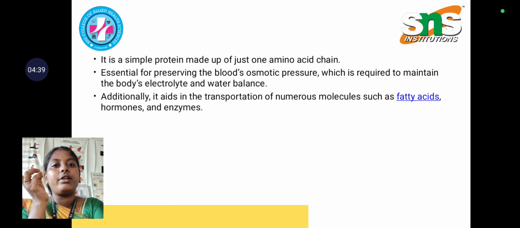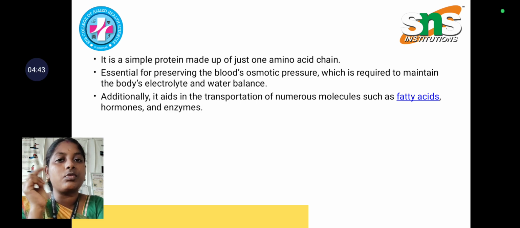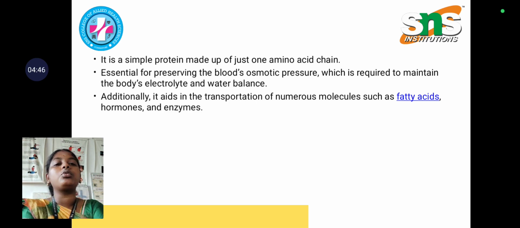So regulating both the body's electrolyte balance and water balance is mainly done through albumin, which is a type of plasma protein, and it is mainly found in egg white. So this egg white is responsible for the protein albumin.